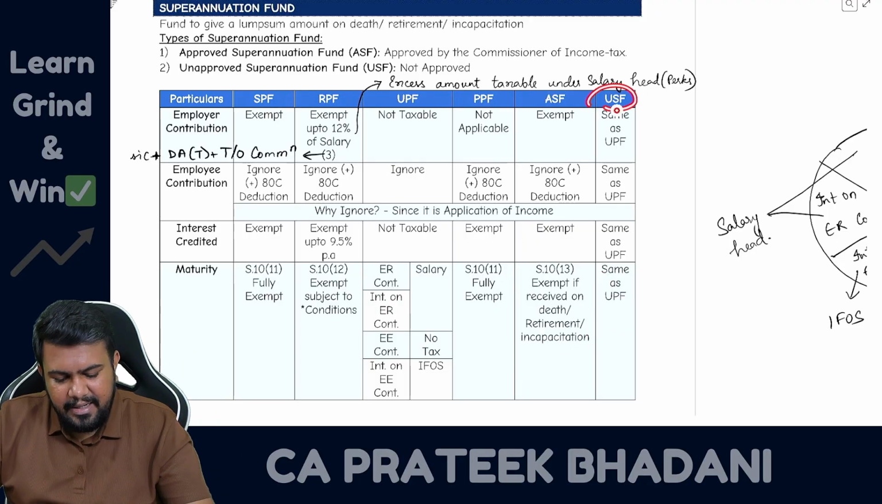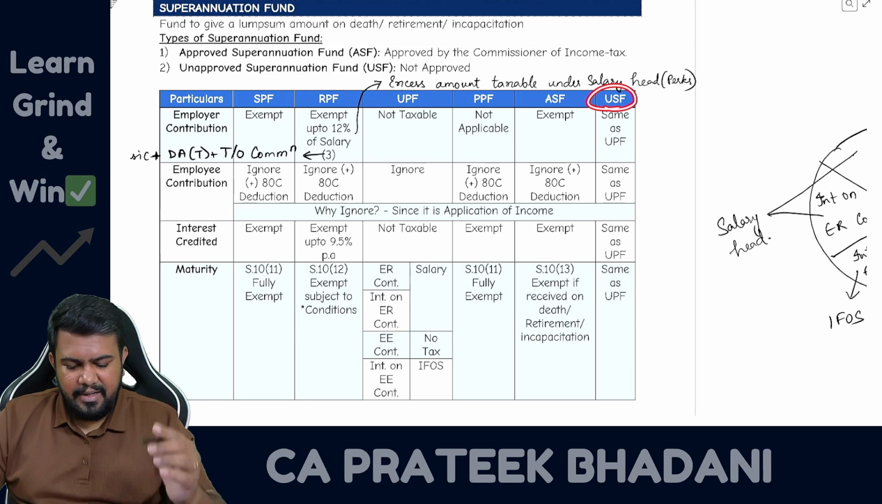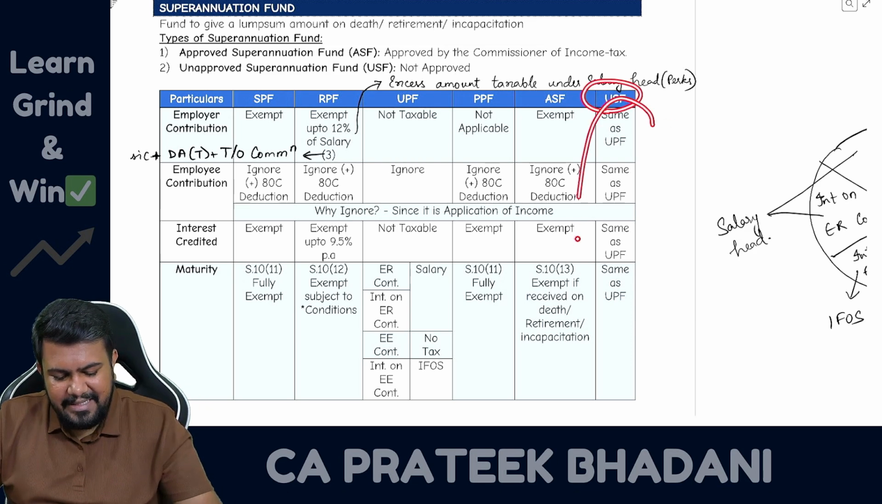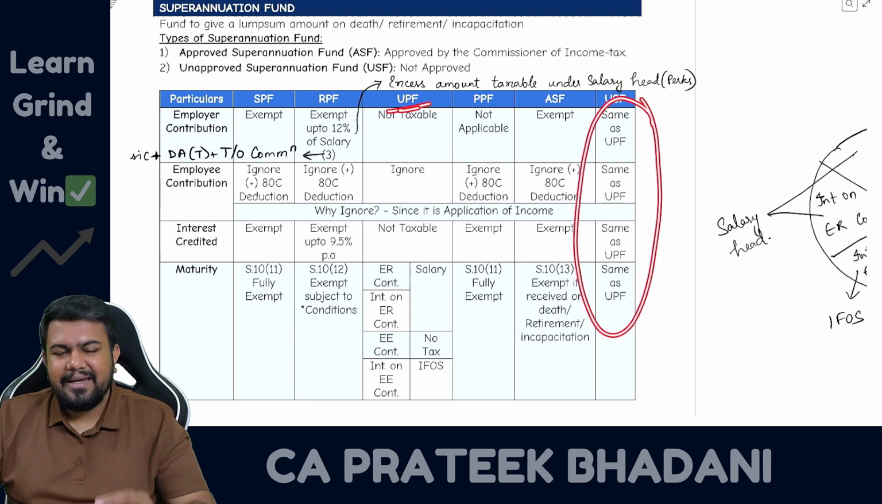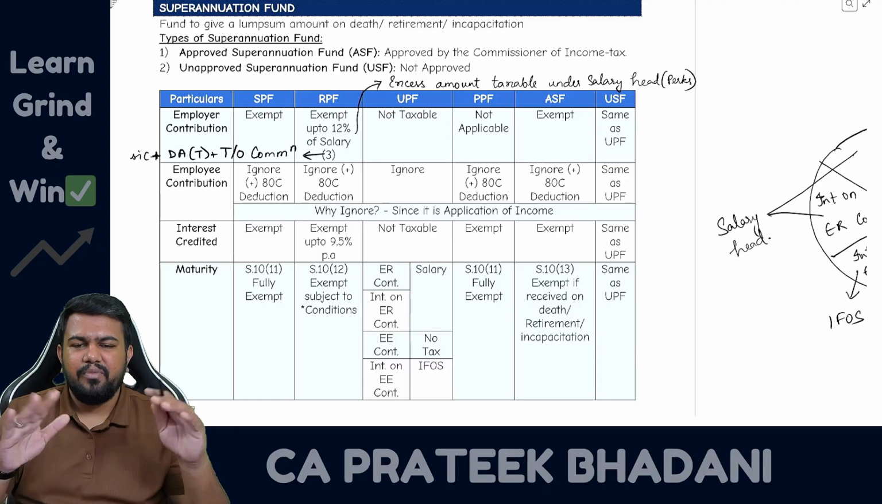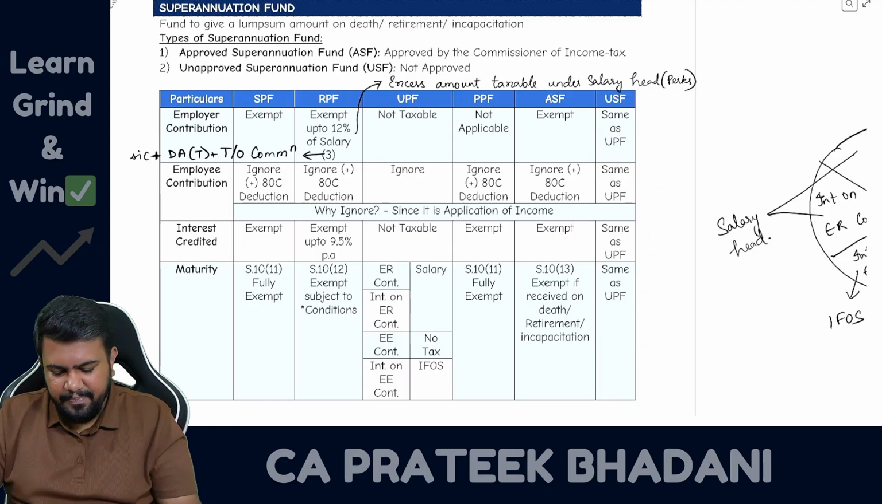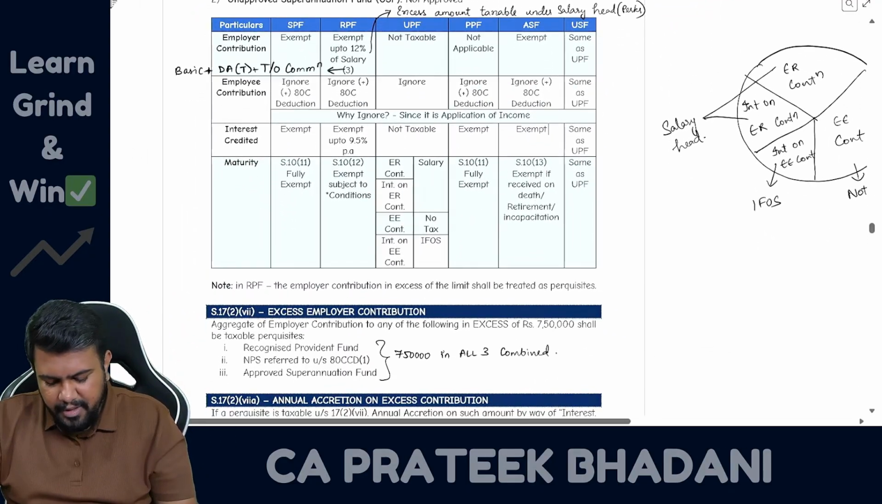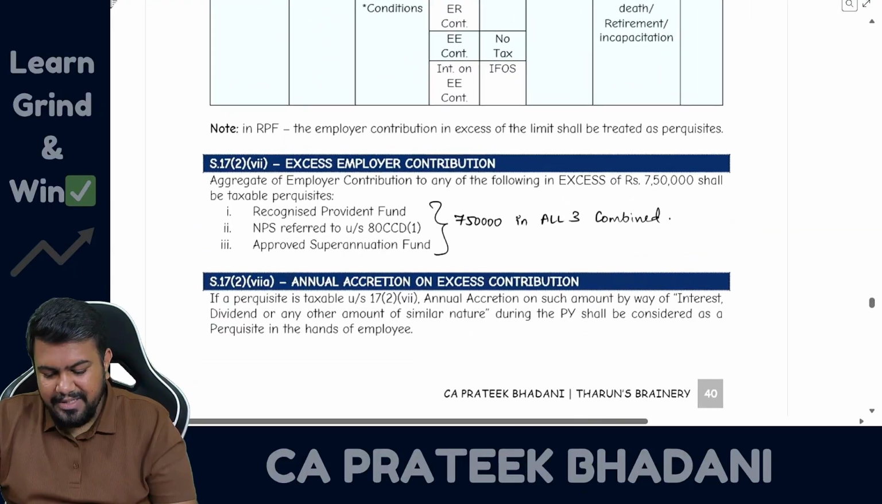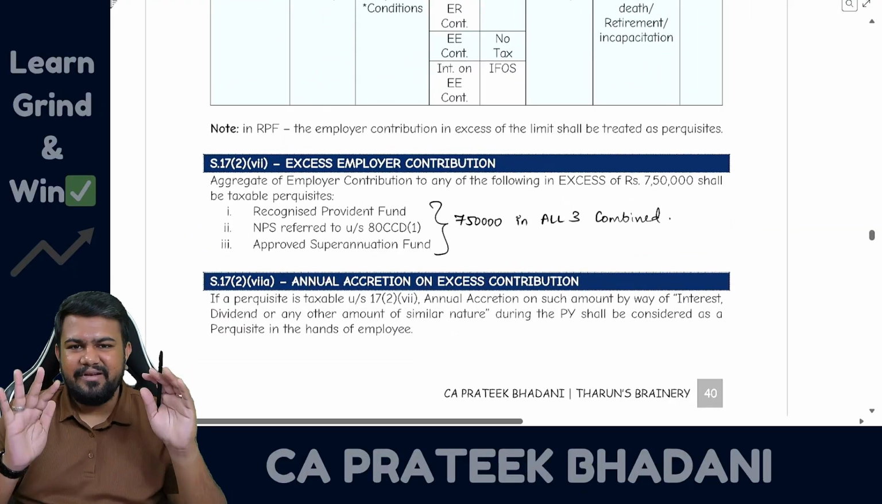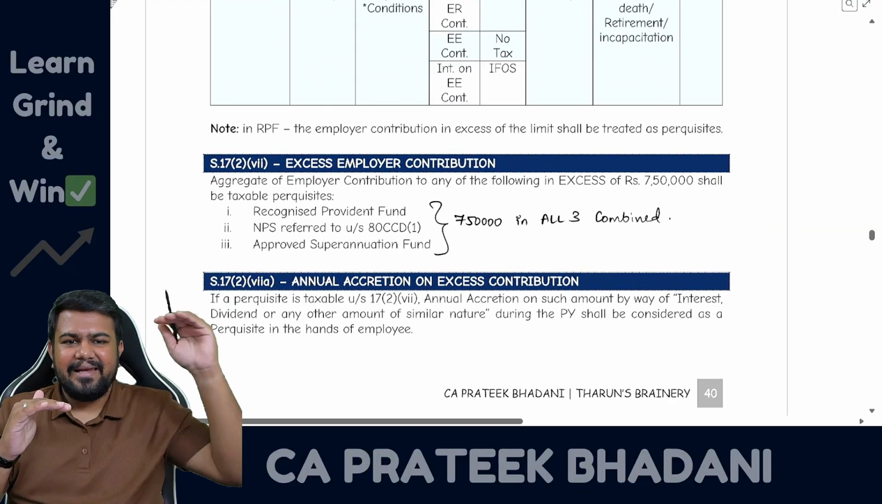Then unapproved superannuation fund. Unapproved superannuation fund is taxed the same way as unrecognized provident fund. So for them both it is the same treatment. Okay. So I hope you are clear. Now let's talk about the second level. So first level we have studied. Now let us see the second layer.